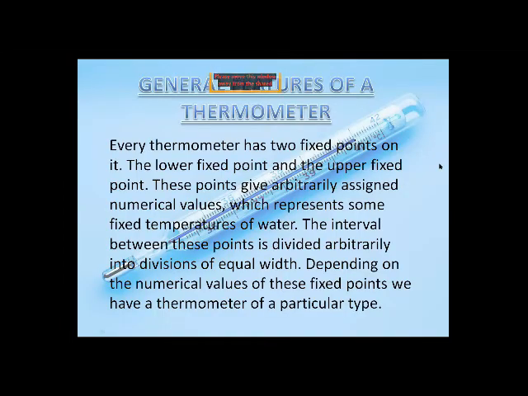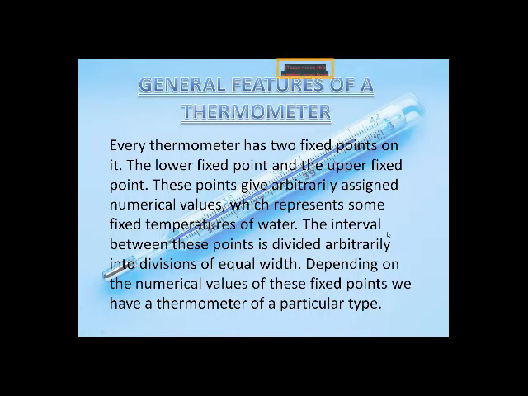Now, the next one, we are just going to discuss the general features of a thermometer. Every thermometer has two fixed points on it. The first is the freezing point, and the second is the boiling point. So the lower fixed point and the upper fixed point are arbitrarily assigned numerical values, which represent some fixed temperatures of water.